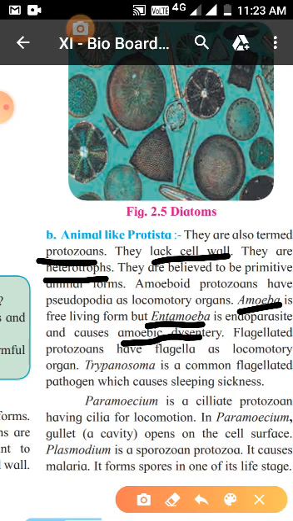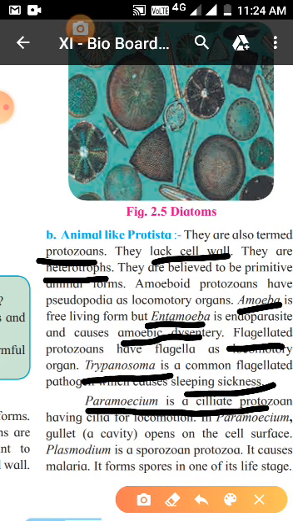Then we have certain protozoans that are flagellated, meaning they have a flagella. So the example is Trypanosoma, which causes sleeping sickness disease. And another protozoan, here basic one word questions can come. They can ask you an example of a flagellated protist, and they can ask you a ciliated protist. Then paramecium should come to your mind. You must know the diagram of paramecium. We have the diagram right now. And what is the cilia used for? It is used for locomotion.